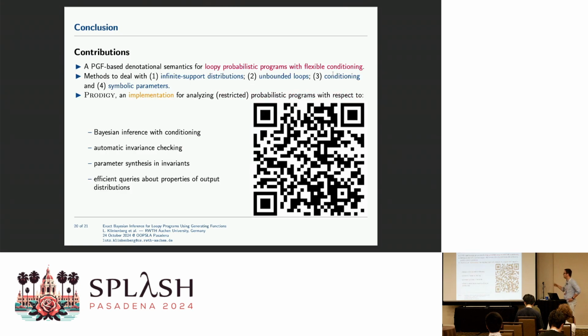Basically this concludes my talk. So what we did is we introduced the PGF-based denotational semantics for these loopy probabilistic programs with flexible conditioning and while loops. We can deal with infinite support distributions, unbounded loops, conditioning and symbolic parameters. There is an implementation where you can play around with and try this out for yourself. So Bayesian inference with conditioning, automatic invariance checking, parameter synthesis in invariants, and queries about the properties of output distributions can all be done in Prodigy. You can check it out. And basically, thanks for listening.